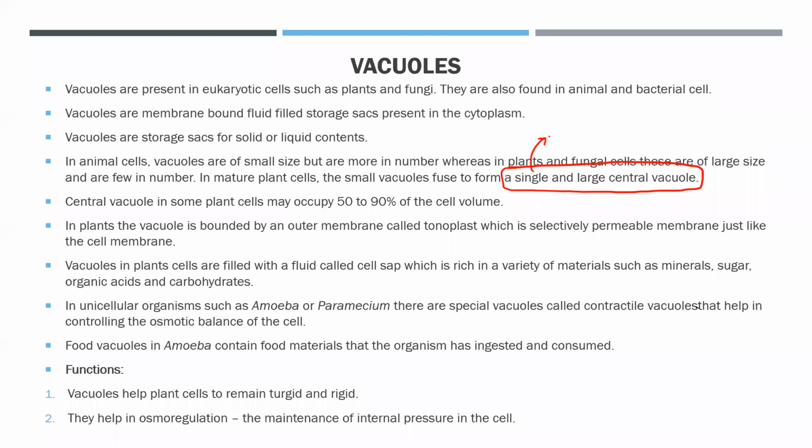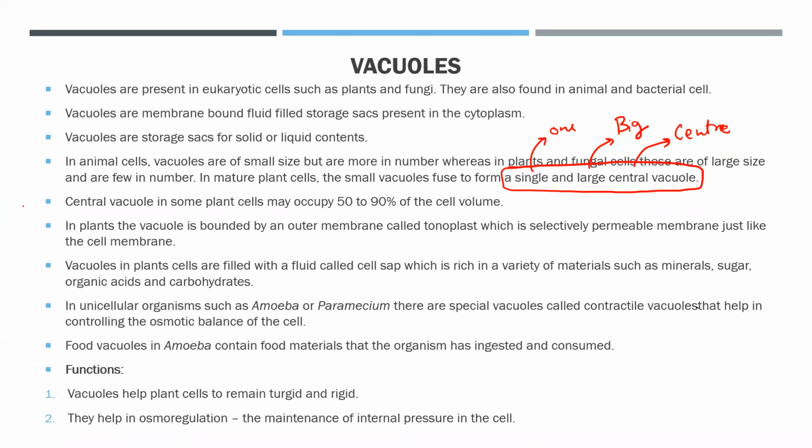Single matlab ek, only one. Large means big in size, and center means generally present at the center of the cell. Okay, this is what we are trying to say. एक बड़ा vacuole जो कि center में present है. Okay, that's called the single large central vacuole.